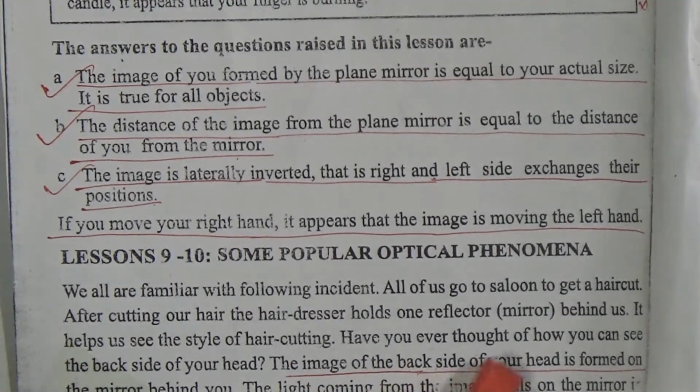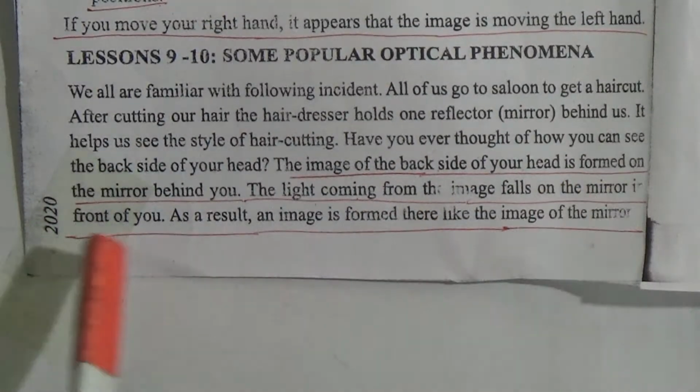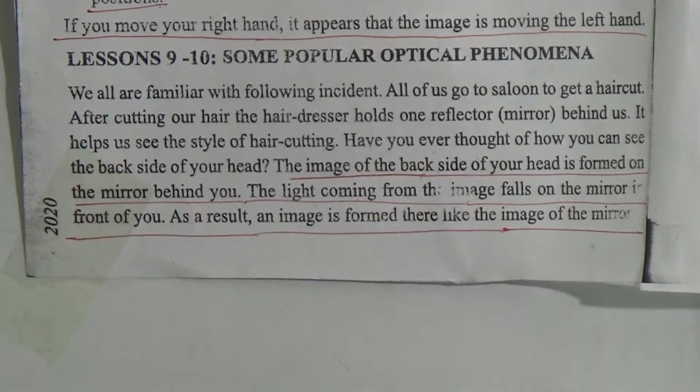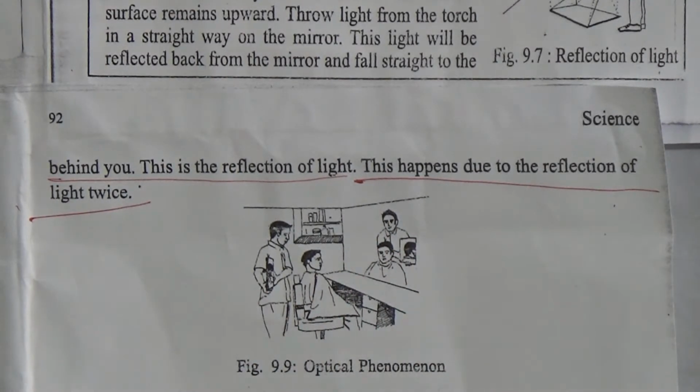The image of the backside of your head is formed on the mirror behind you. The light coming from the image falls on the mirror in front of you. As a result, the image is formed there like the image in the mirror behind you. This is the reflection of light. This happens due to the reflection of light twice. When the light is reflected in your backside mirror, then again it is reflected in the front side mirror. Then the light comes back to your eyes, and you see your backside.